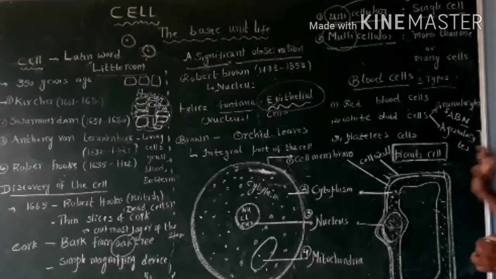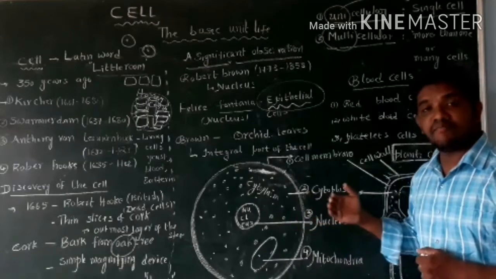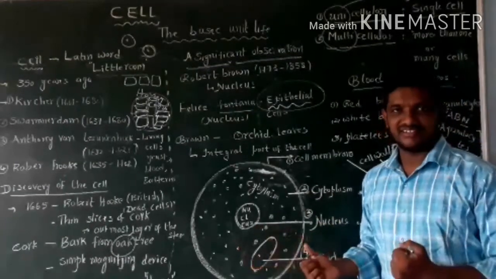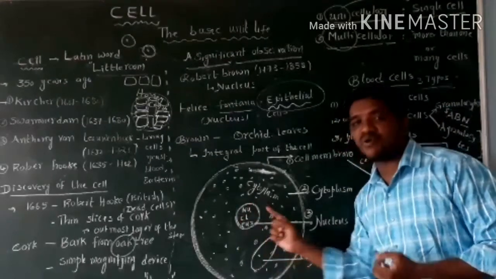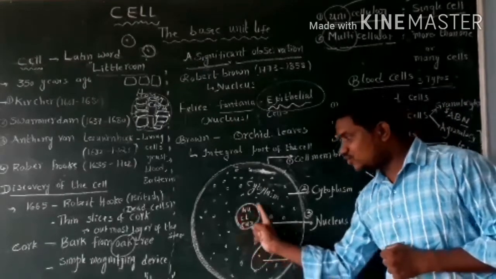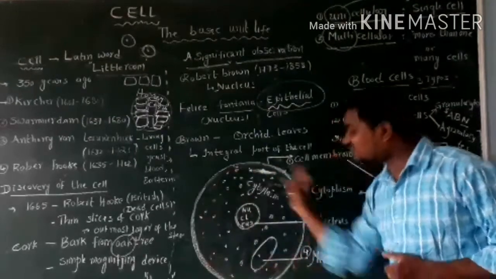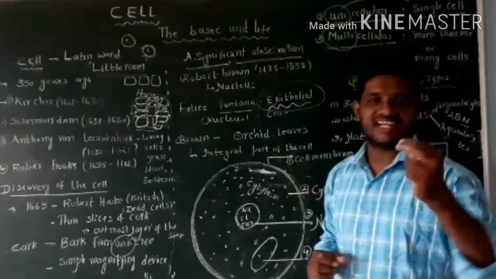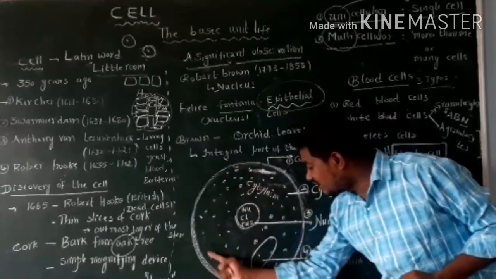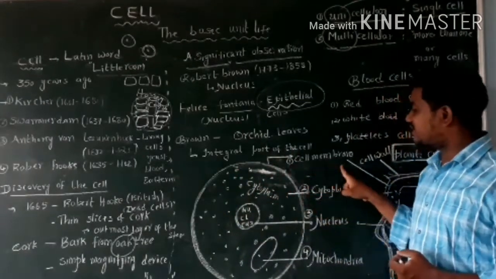Okay. Next one. In animals, what are the main parts present? See here, the integral part, the round dense body, is called the nucleus. It is present at the center of the cell. That is the nucleus.